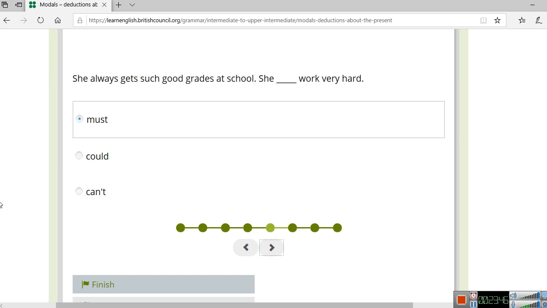Now let's look at this one. She always gets such good grades at school. She must work very hard. So yeah, it's a very good possibility. We're sure about this because she's getting very good grades at school.